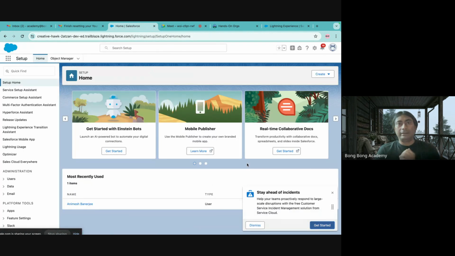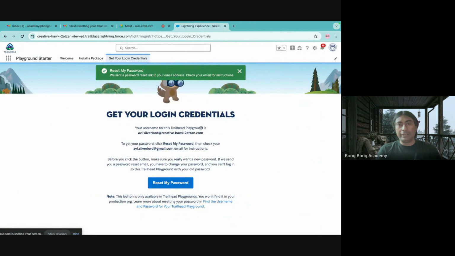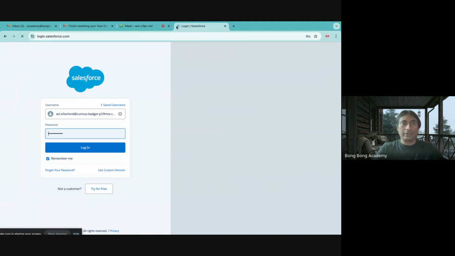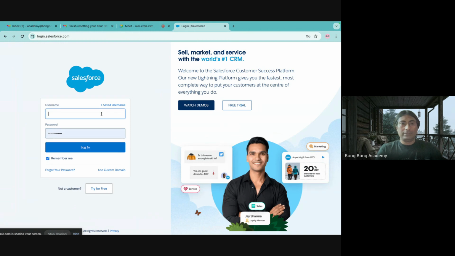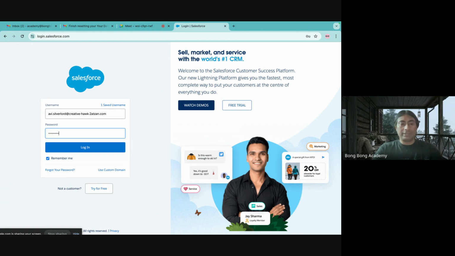Now I can log into Salesforce directly without using this button. How do I log in? You already have the user ID. You have to save this somewhere. If you don't remember, now you see I can log in directly to Salesforce. Login.salesforce.com. I will just copy paste my password which I set up. I can log in.